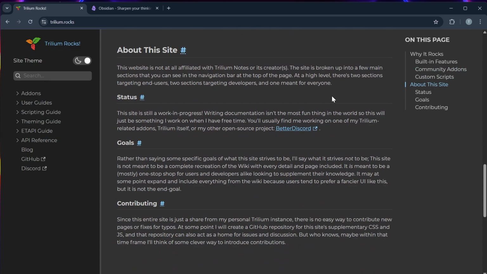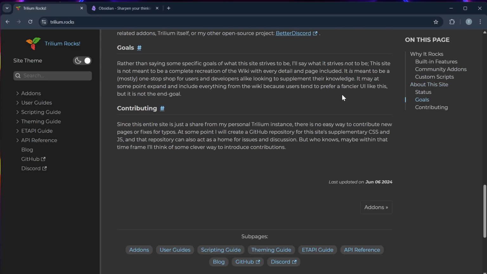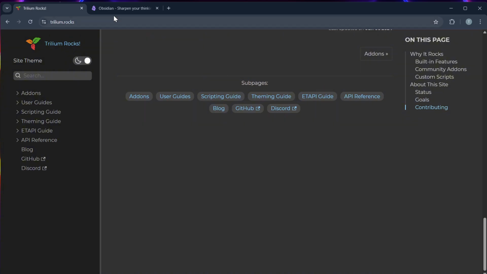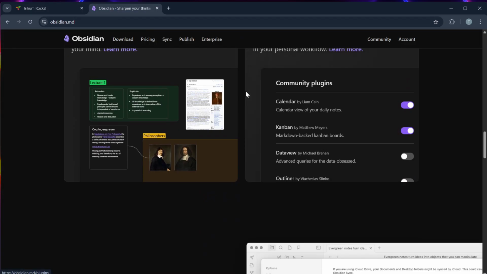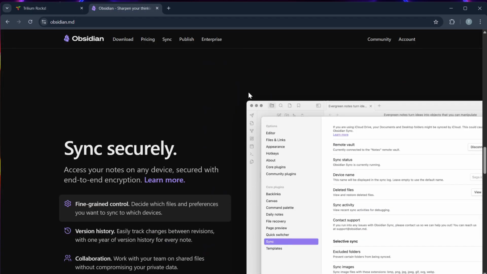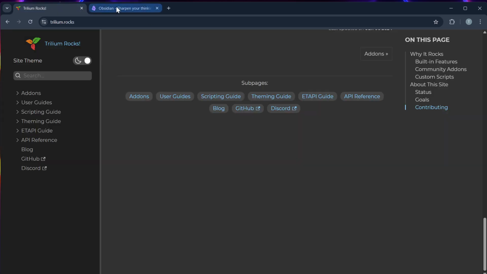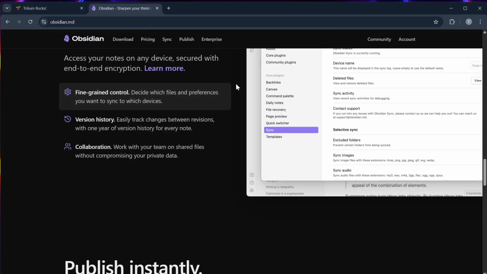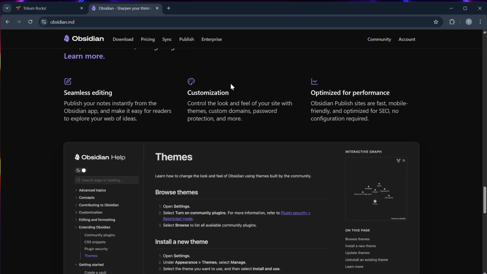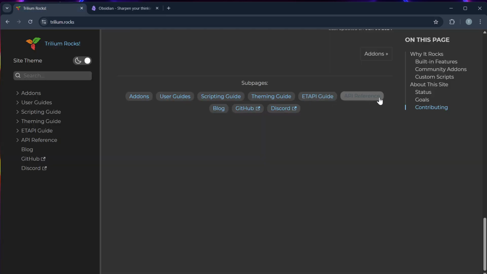Number four, customization. Trilium is highly customizable through CSS and scripting, but Obsidian wins for community-driven themes, templates, and integrations. Number five, their pricing. Both of them are free to use, while Obsidian monetizes through add-on services like Sync and Publish, and Trilium is fully open source.